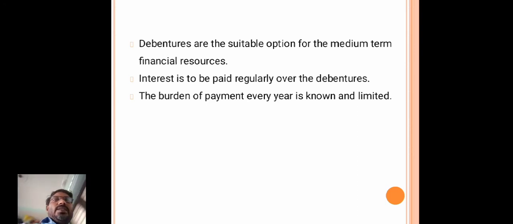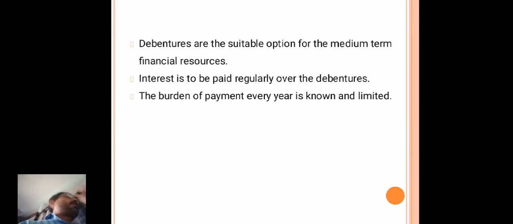The people who purchase debentures are called debenture holders. They will get interest on debentures.